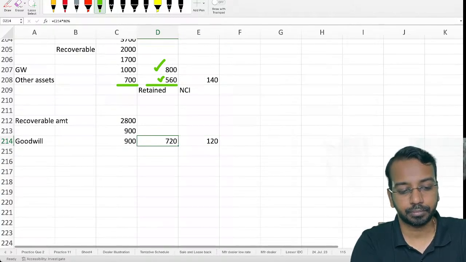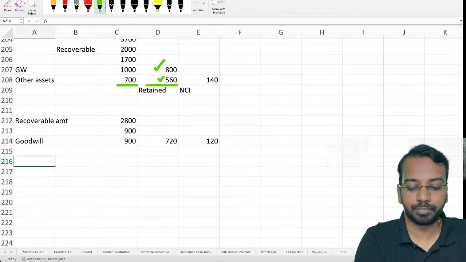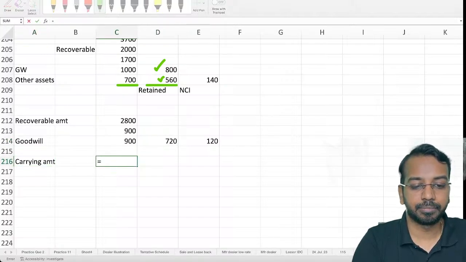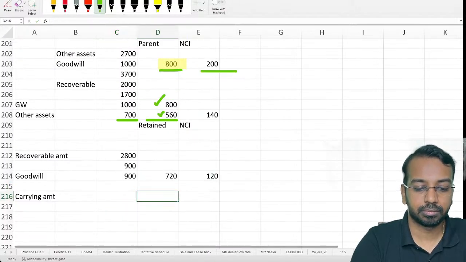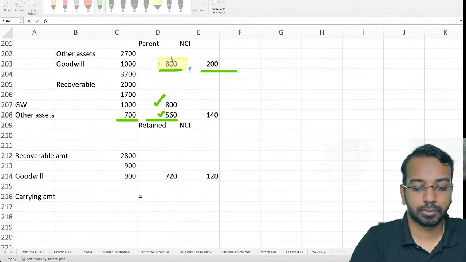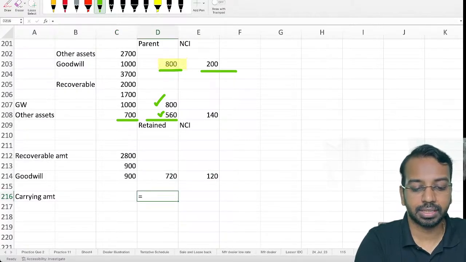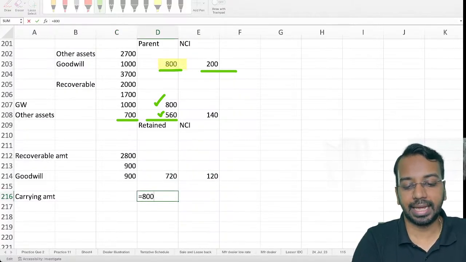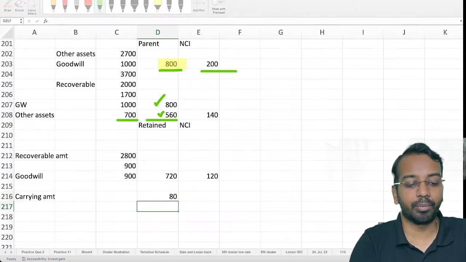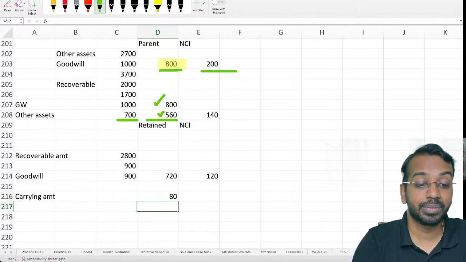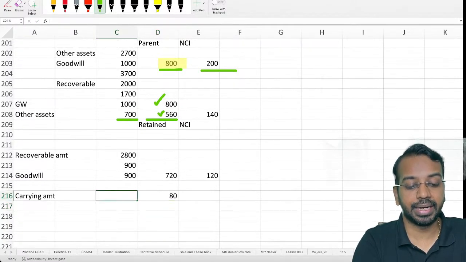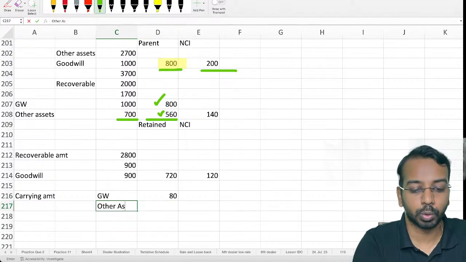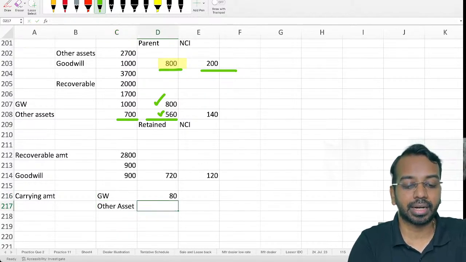So the goodwill carrying amount will be 800 minus 720, and the other assets carrying amount will remain the same. Why the same? Because other assets are not impaired. The entire impairment is allocable to goodwill. Sir, but why did we not write off the entire 900?